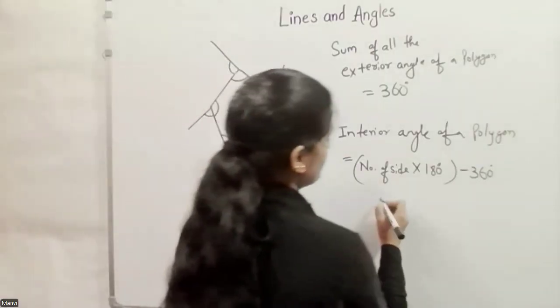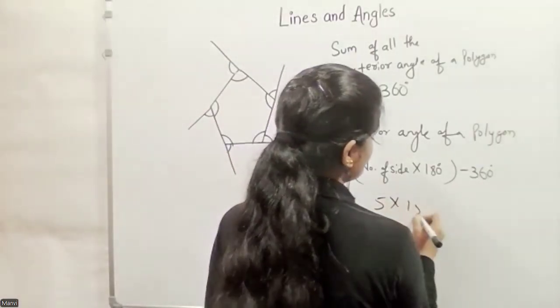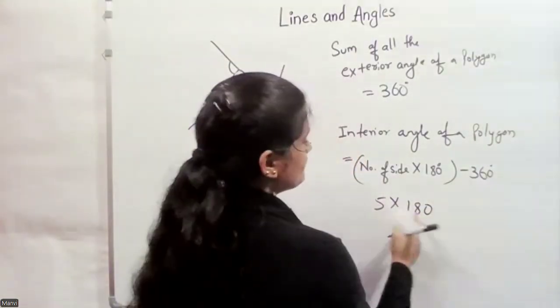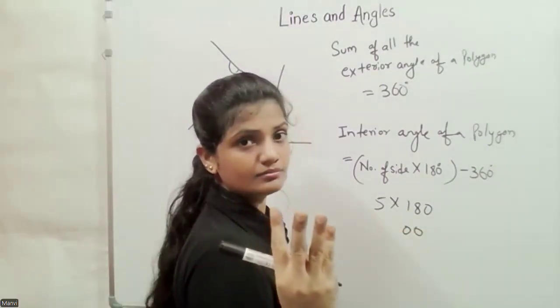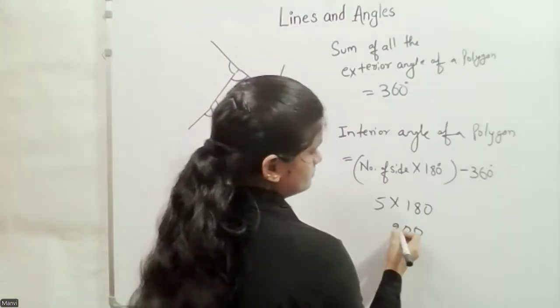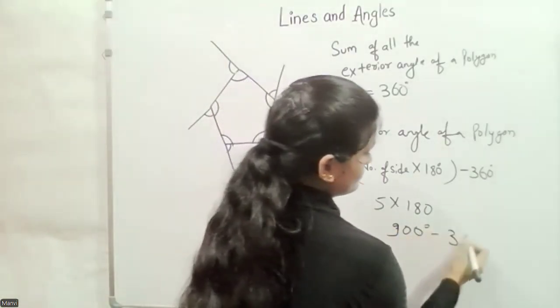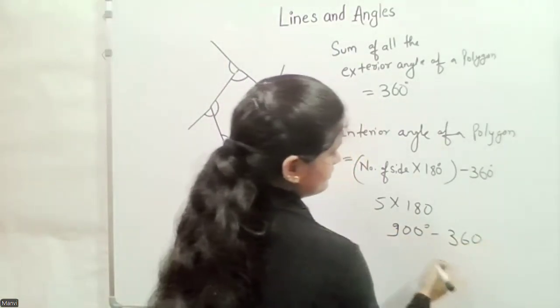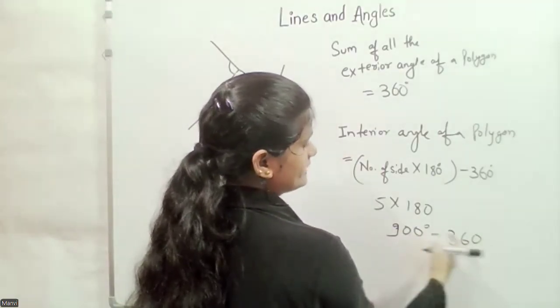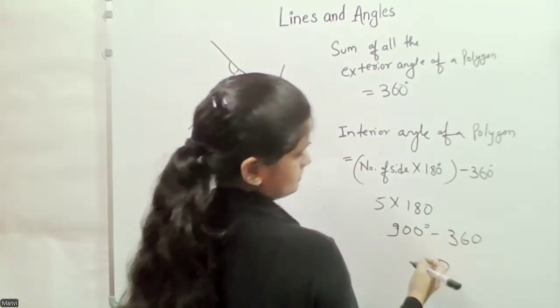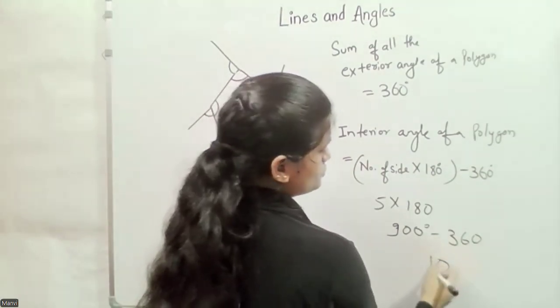So 5 times 8 is what? 8 times 5 is 40. We have 4 as carry. Is it 540? Yeah, you're correct. So 9 minus 6. Here we have 10 minus 6, which is 4.